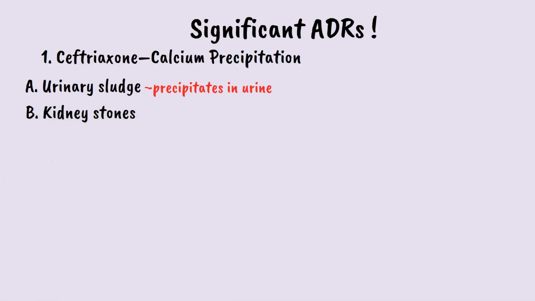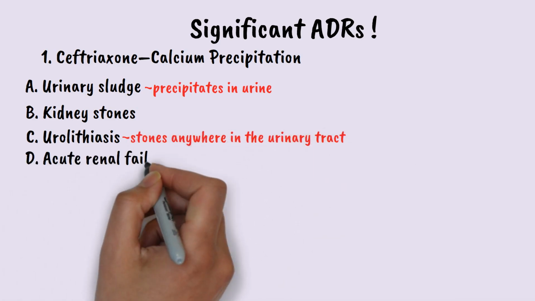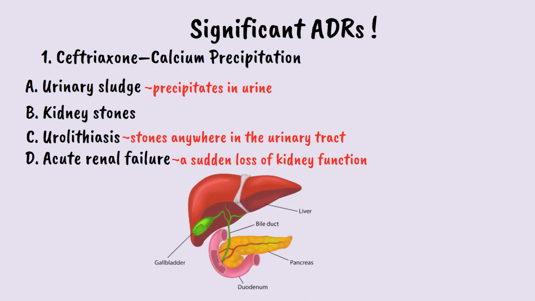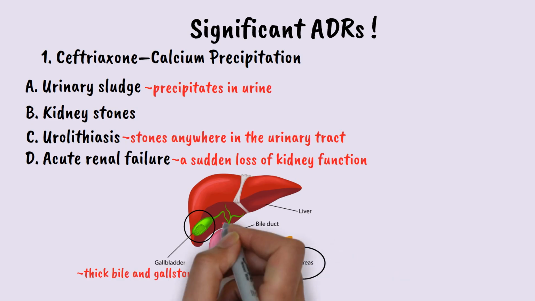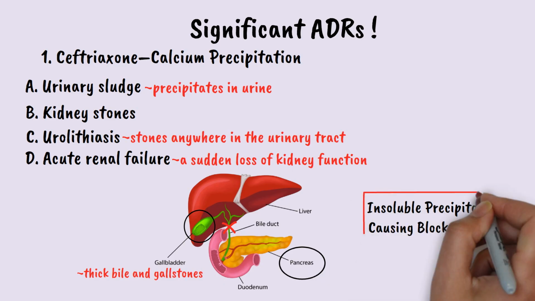Kidney stones. Urolithiasis, which means having stones in the urinary tract. Acute renal failure, which is a sudden decrease in kidney function, leading to the inability to filter waste from the blood. In the gallbladder, ceftriaxone can cause thickening of bile and even gallstones. Sometimes, these lead to pancreatitis, which is inflammation of the pancreas caused by blockage of the bile duct. Mechanism of these reactions is due to insoluble precipitates formed that can block bile ducts or kidney tubules.